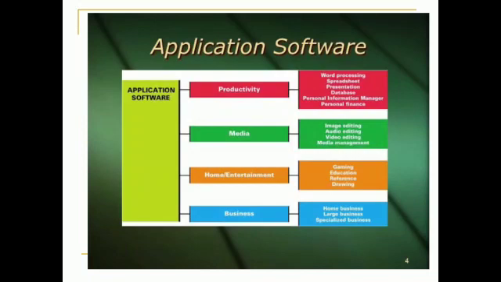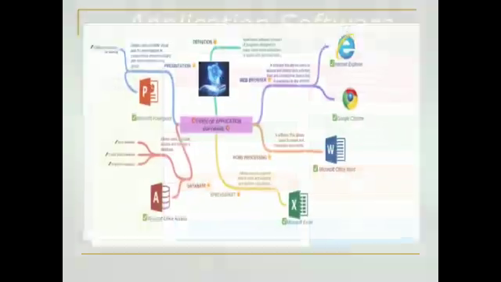Application software is used in productivity, like word processing, spreadsheets, presentation, database, personal information manager, personal finance, etc. In media, like image editing, audio and video editing, and media management, and in home or entertainment, like gaming, education, reference, drawing, etc. It is also used in business, like home business, large businesses, and specialized businesses.